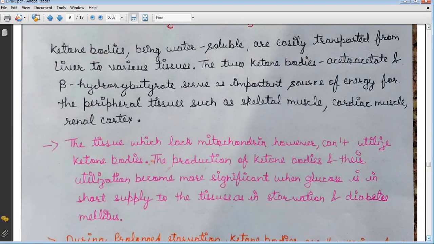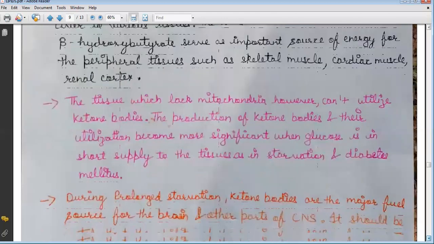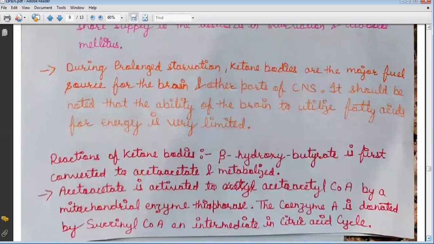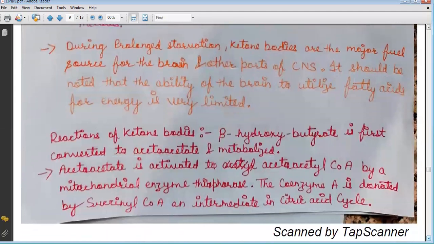The production and utilization of ketone bodies become more significant when glucose is in short supply to the tissues, in starvation and diabetes mellitus. During prolonged starvation, ketone bodies are the major fuel source for the brain and other parts of the central nervous system. It should be noted that the ability of the brain to utilize fatty acids for energy is very limited.